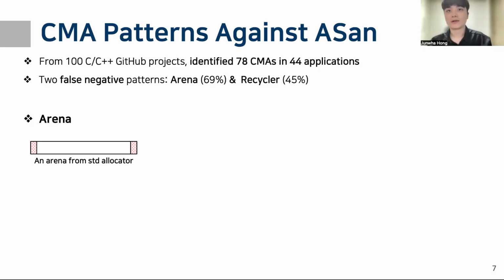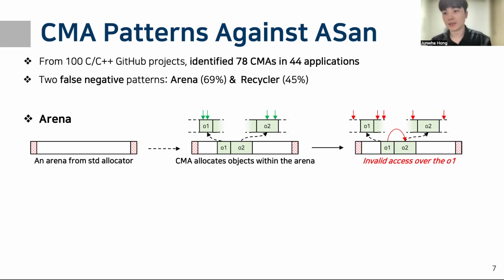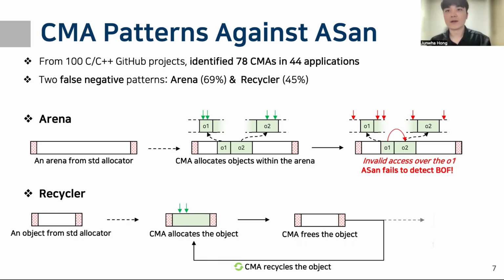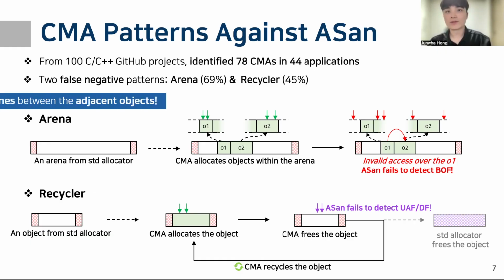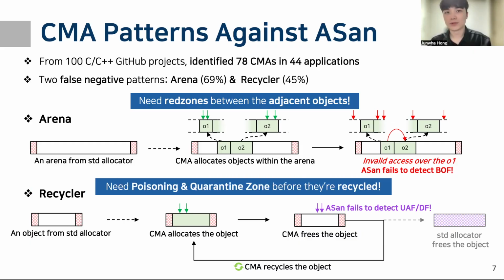Arena CMAs allocate a large memory region and place objects within the arena. However, because ASAN only replaces standard allocators, there are no redzones between these CMA objects. As a result, ASAN fails to detect buffer overflows. In the recycler pattern, CMAs repeatedly allocate and free the object without returning it to the standard allocator. Consequently, ASAN fails to detect use-after-free and double-free on the CMA object. So we need to place redzones between CMA objects and poison and quarantine them before reuse.